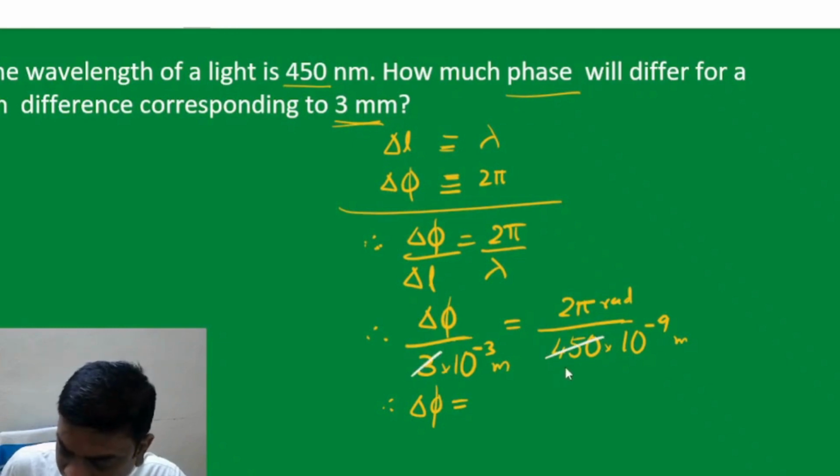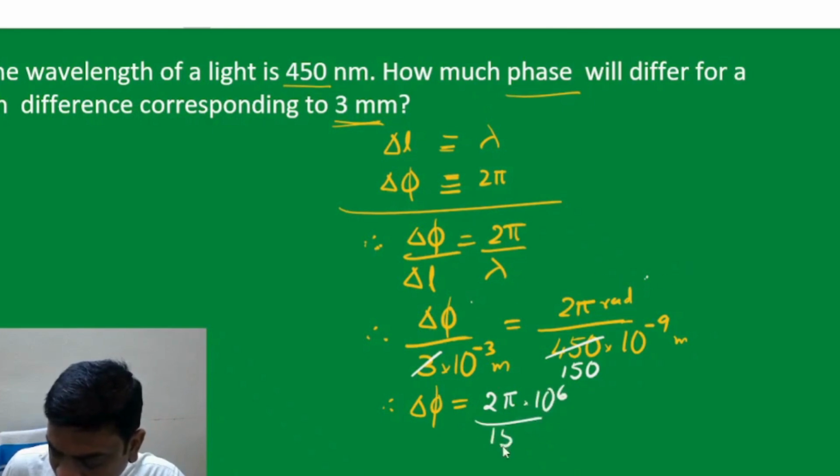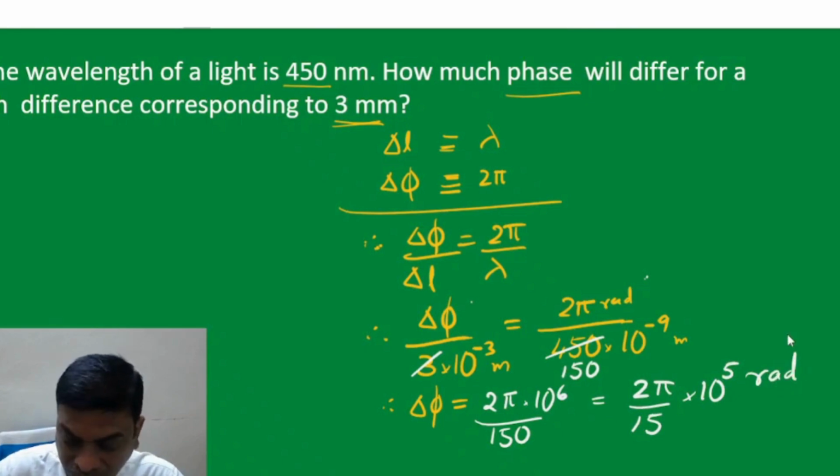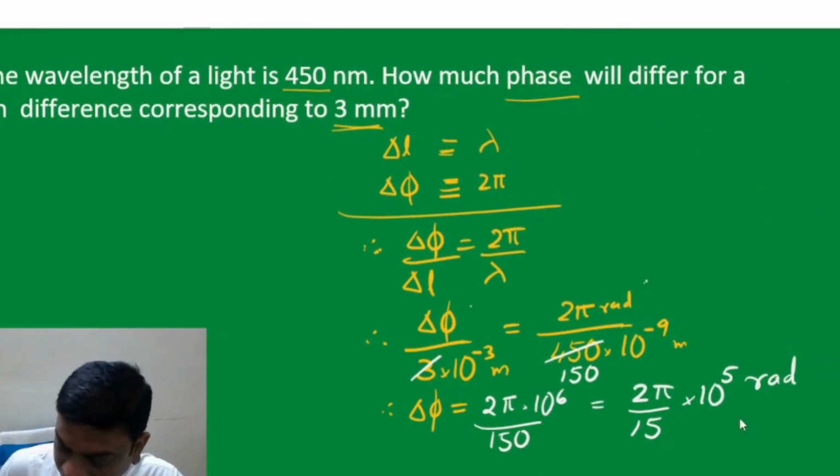So we have 2 pi, this 10 power minus 3 goes up and becomes plus 3, and minus 9 goes up and becomes plus 9. So 9 minus 3 is 10 power 6 upon 450, hence finally we have 2 pi by 15 into 10 to the power 5 radian. Okay, students, so this is the final answer.